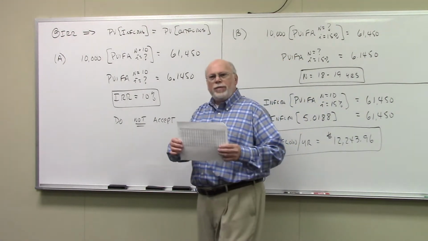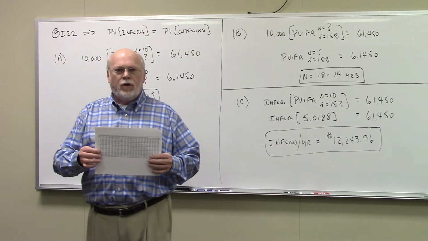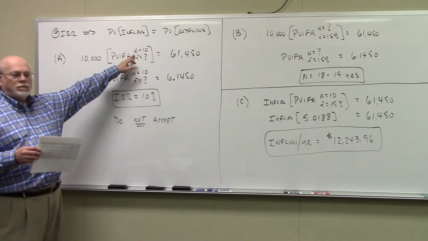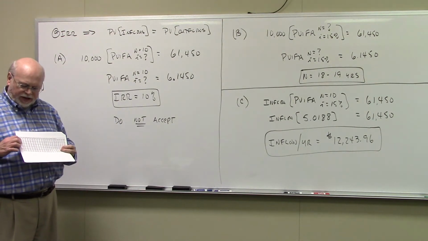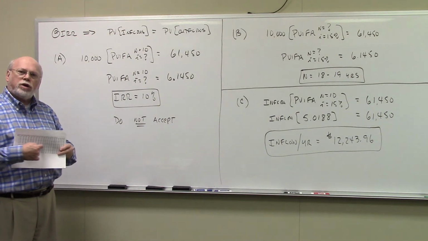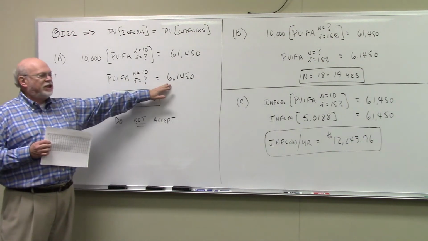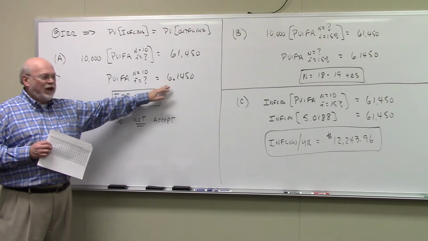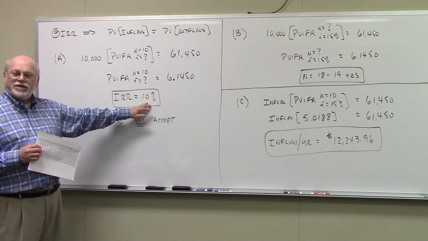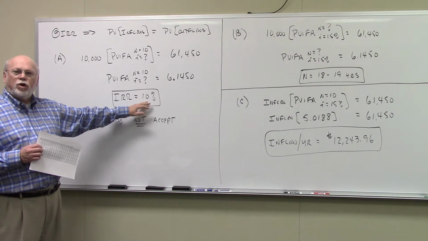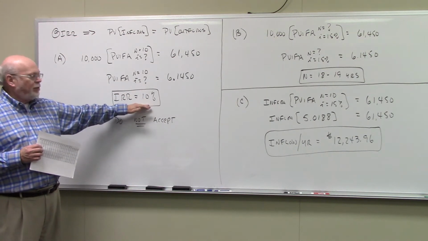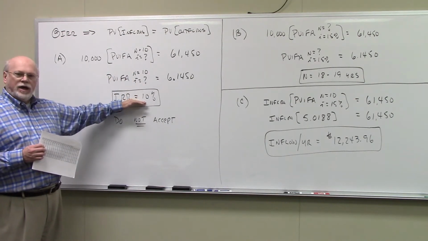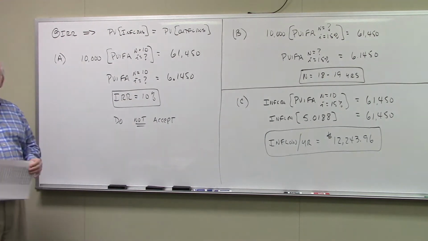If you go to your PVIFA table and go down the left-hand column till you find N equal to 10, go across till you find an interest factor of 6.1450. To a couple of decimal places, you're in the 10% column. That means that's your rate of return. So this project has a rate of return of 10%.